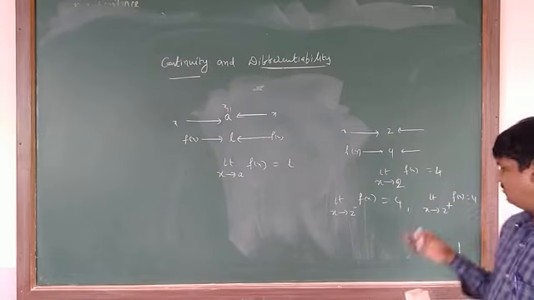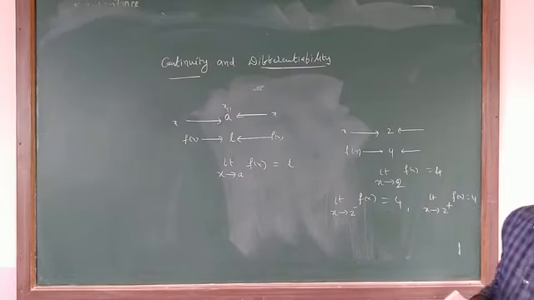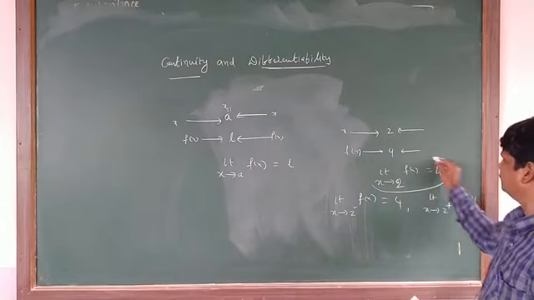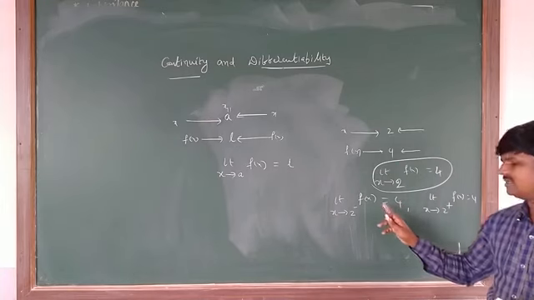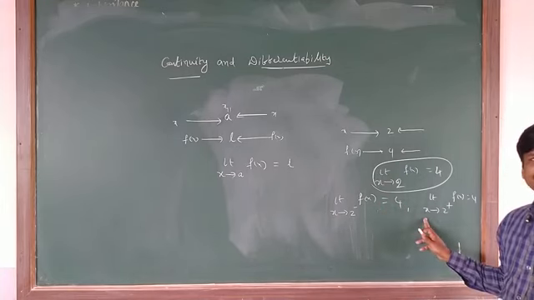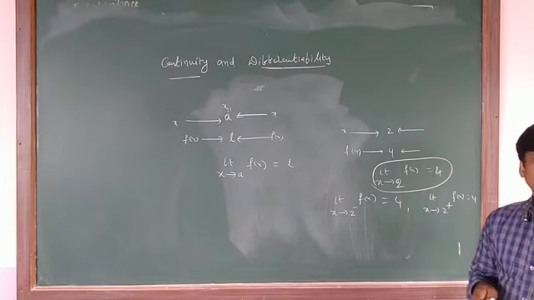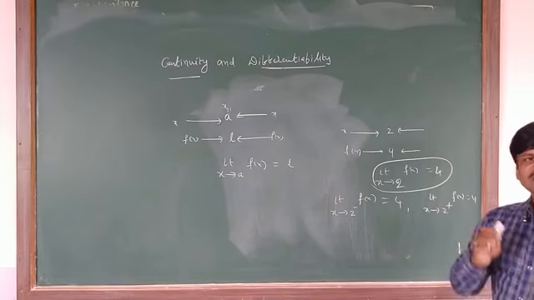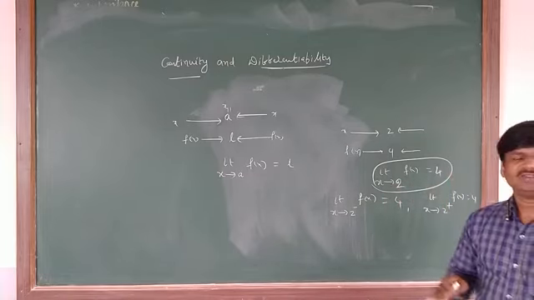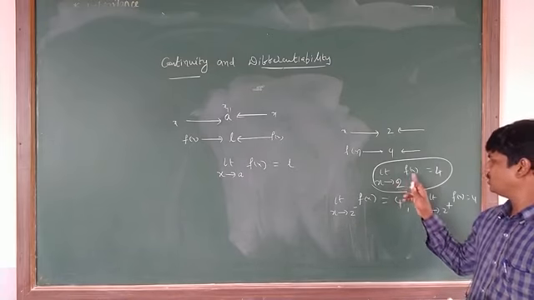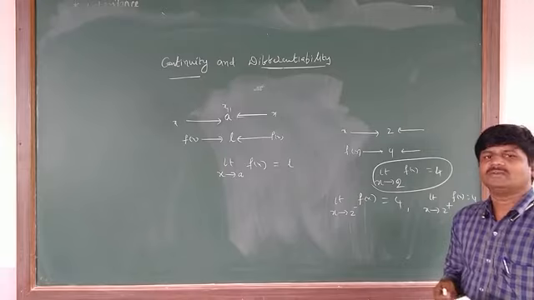Whenever the left limit and right limit are equal, the limit exists. So the left limit equals 4, the right limit also equals 4, the limit exists. Then what is the limit here? Limit x tends to 2 of f of x is equal to 4.